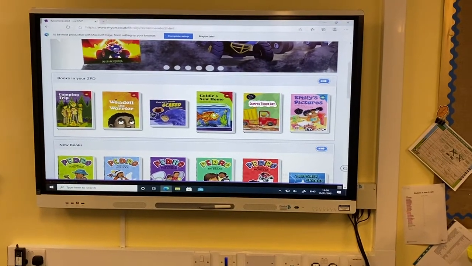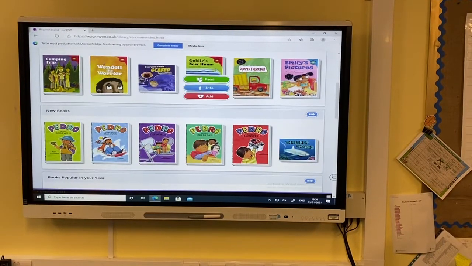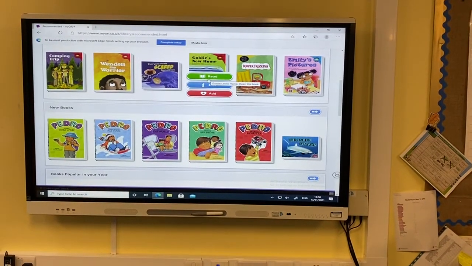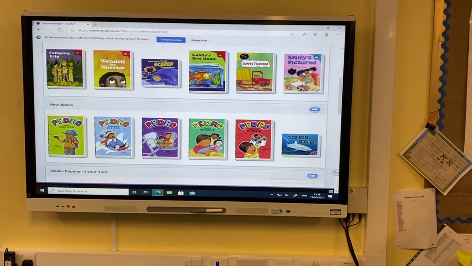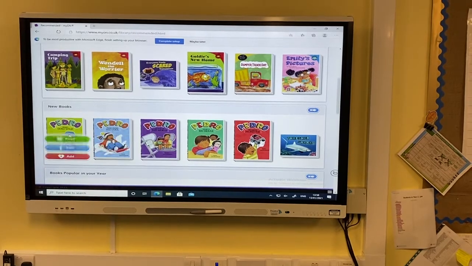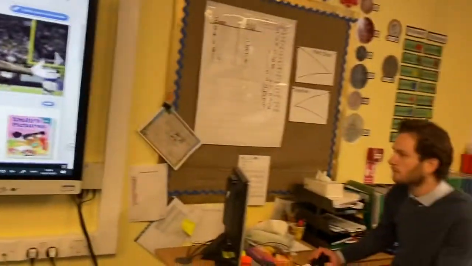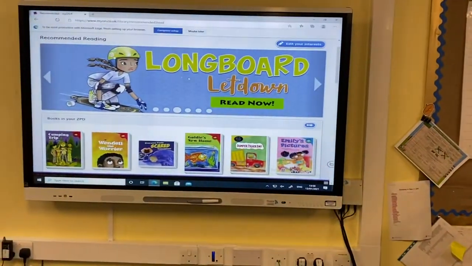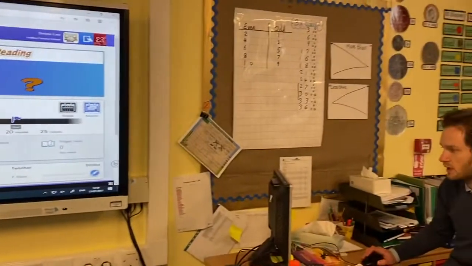So, now when you have these books, if you go look at them, you'll see you can read them, okay? You could get some information about them, okay? And that's how you do it. Now, some of them you can do a quiz on, which I'll show you in a moment. Okay, so here we go. Now, if I just go back here.